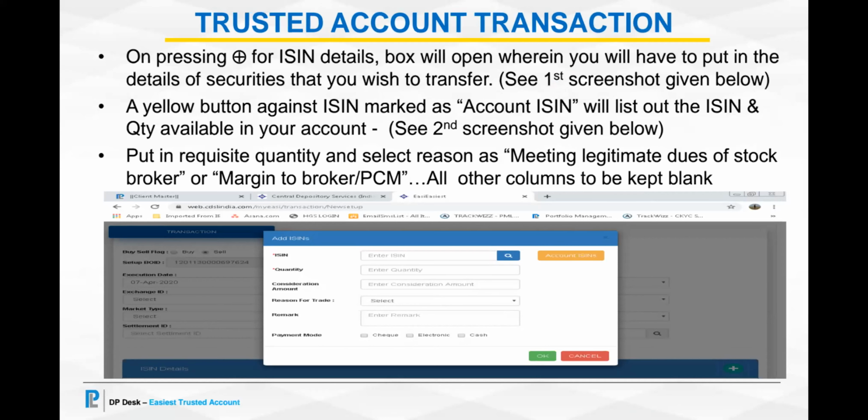Now, if you see this small box, you will also find a yellow button against ISIN, which is marked as account ISIN. On clicking this button, the ISINs and the quantity available in that specific account will be displayed.